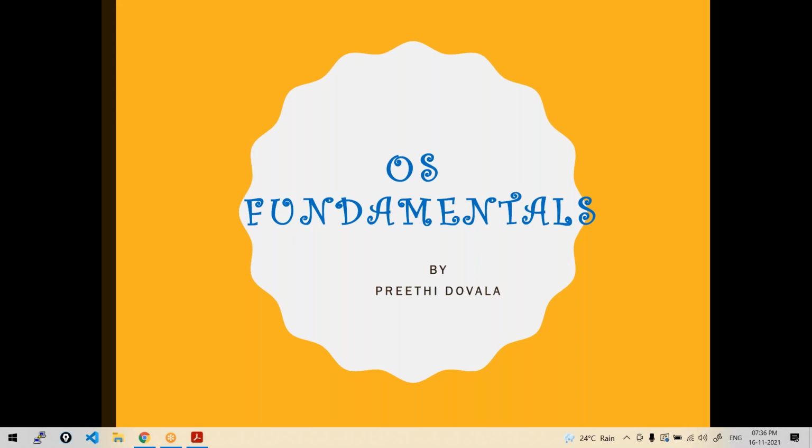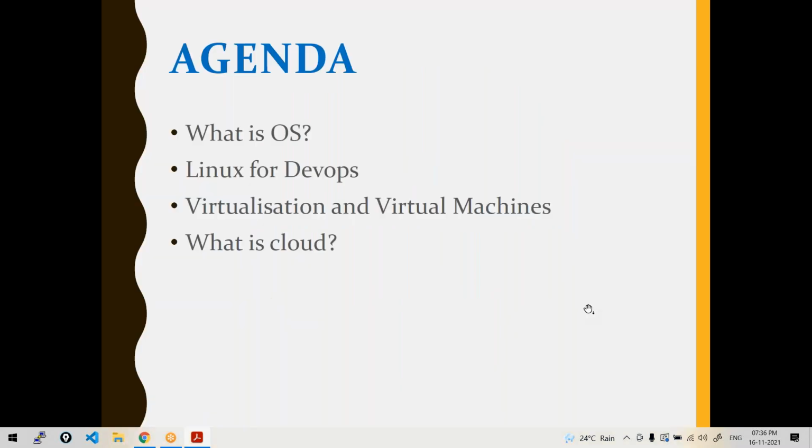These are the very basics, and these are the basics which everyone should have. If you are working in IT, everyone should have these kinds of basics, irrespective of whether you are a developer or a tester or a DevOps engineer or whoever you are. So let us go and talk about a few fundamentals. You might be aware of a few of them, so let's recollect and revise those things. First, let's talk about what an operating system is.